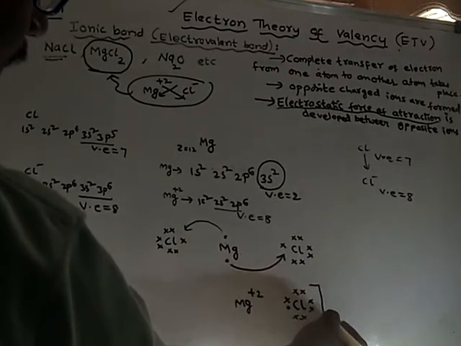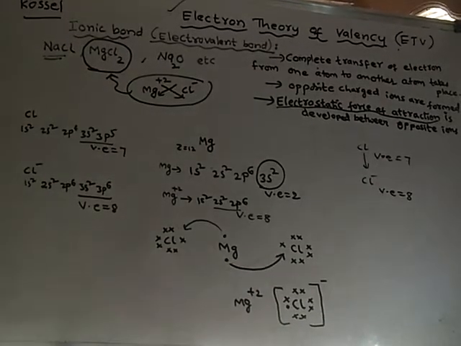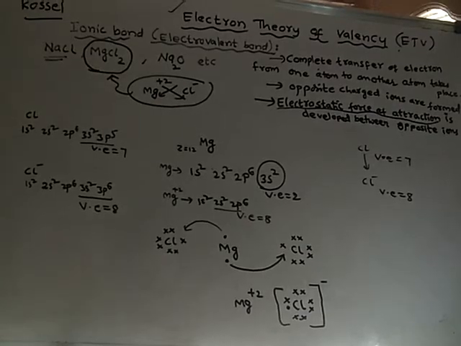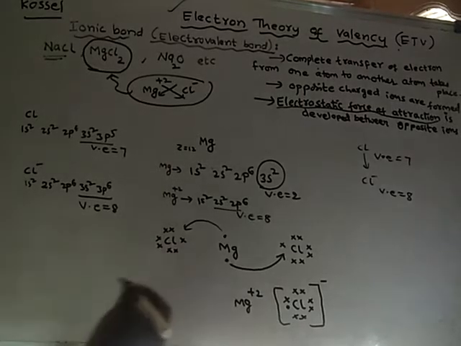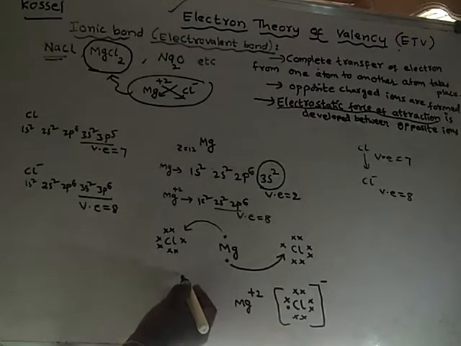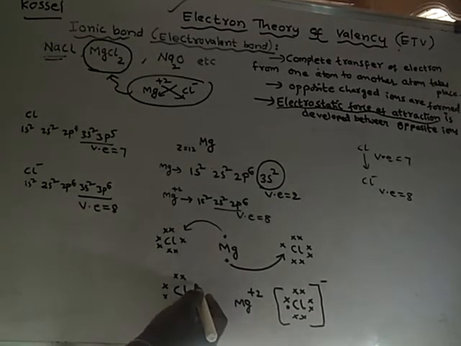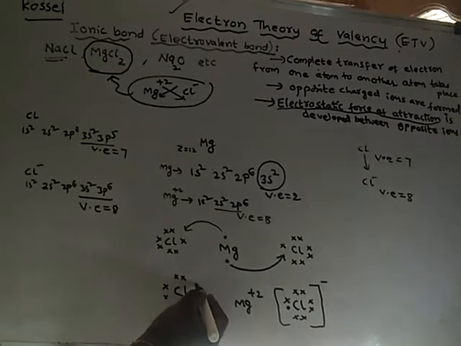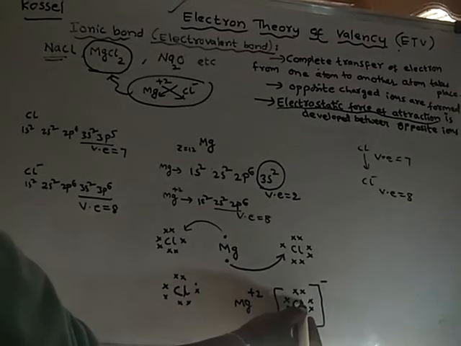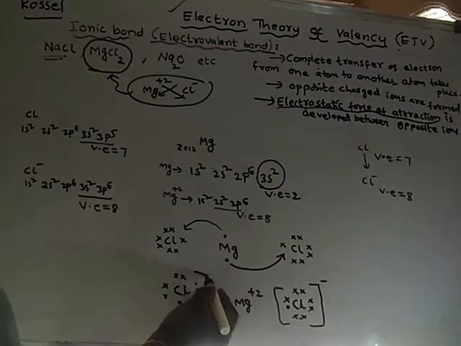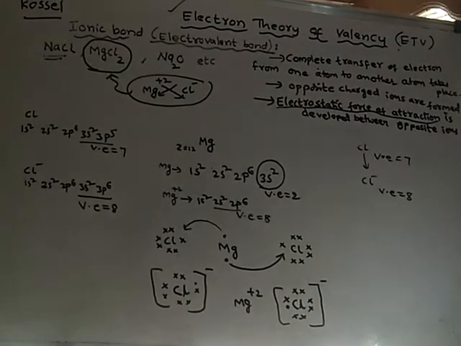Now this chlorine should be represented like this, by using a bracket and one unit of negative charge, because it has gained only one electron from magnesium. In the same way, the other chlorine should also be represented like this. One more electron has been received from magnesium, so it should again be enclosed in a bracket with a negative sign.